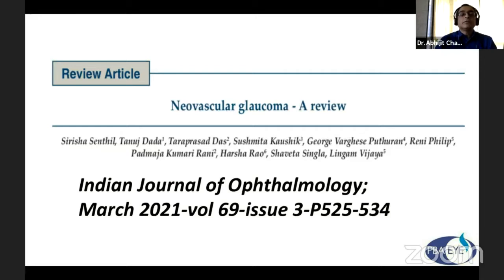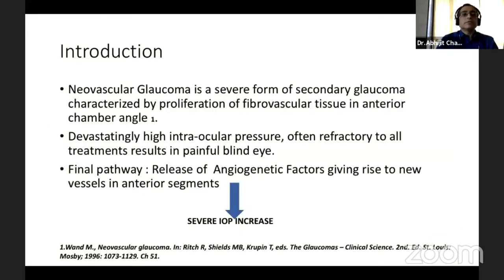So there is one review article we just came through in the Indian Journal of Ophthalmology, March 2021 edition, from which I borrowed heavily. And introduction. Neovascular glaucoma is a severe form of secondary glaucoma characterized by proliferation of fibrovascular tissue in the anterior chamber angle and devastatingly high intraocular pressure, often refractory to all treatments, which results in a painful blind eye. The final pathway is release of angiogenic factors, giving rise to new vessels in the anterior segment.